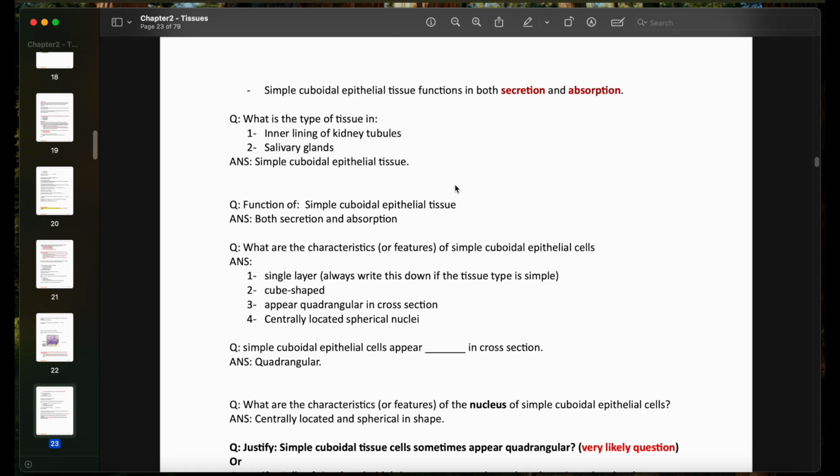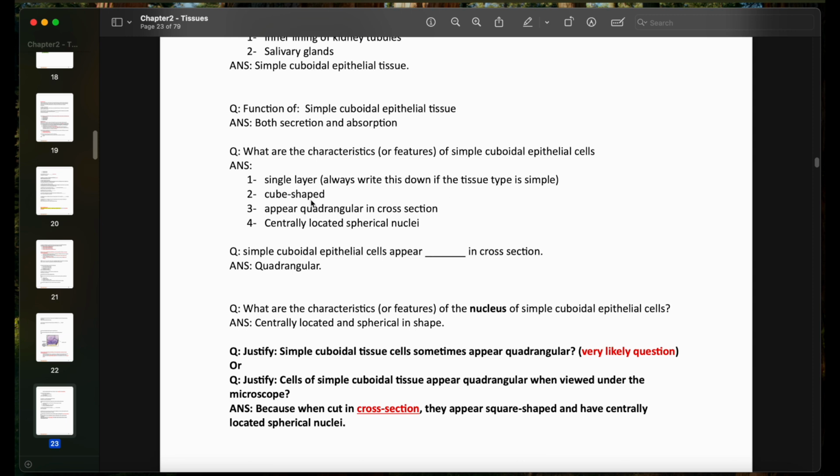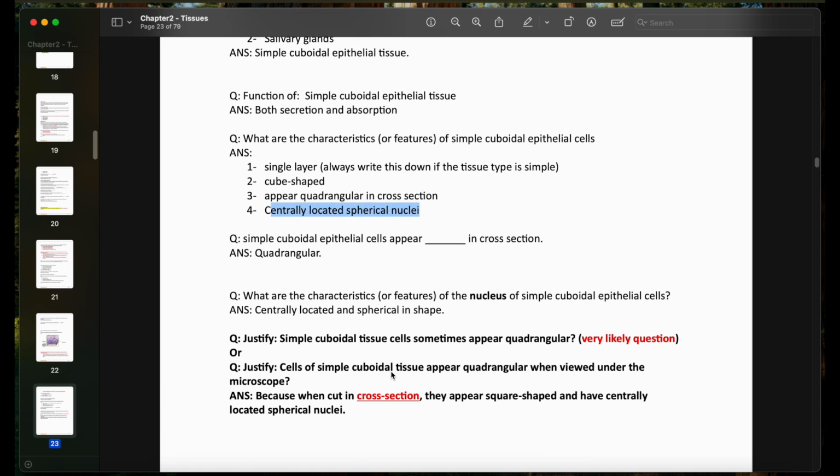What are the characteristics or features of simple cuboidal epithelial tissues? So, of course, we always write this down. It's a single layer because it's simple. And it's cube-shaped cells, but they appear quadrangular in cross-section. And they have centrally located spherical nuclei.